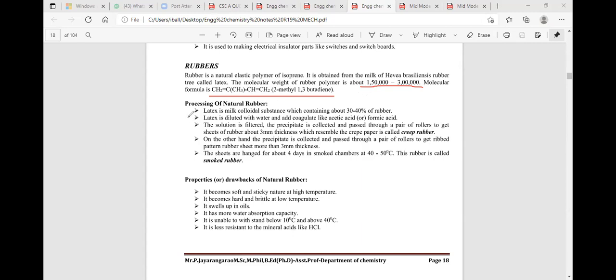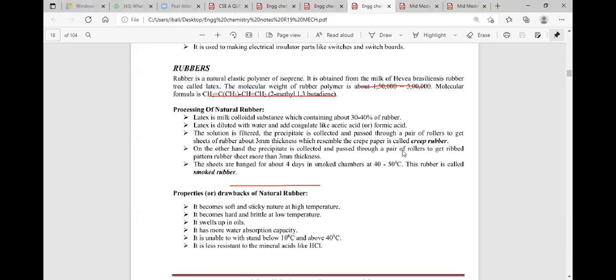Now, what is the drawback of natural rubber? When we are discussing the properties and the drawbacks of natural rubber, the natural rubber has the following drawbacks, we will see one by one.